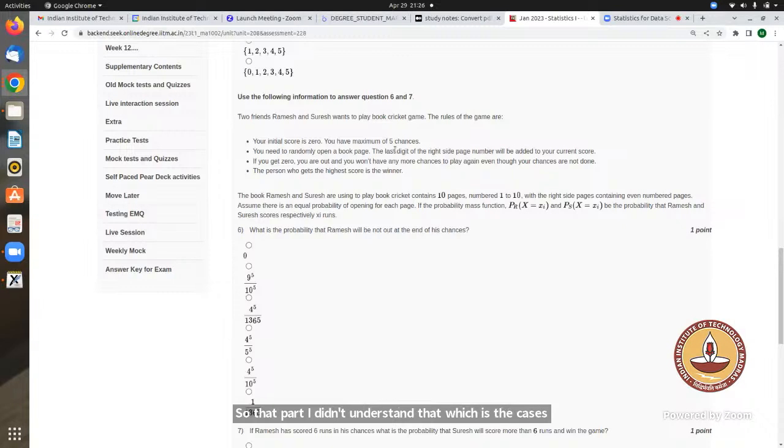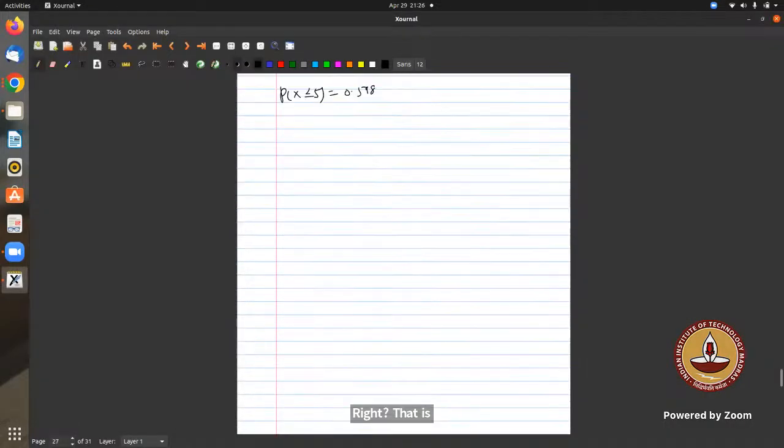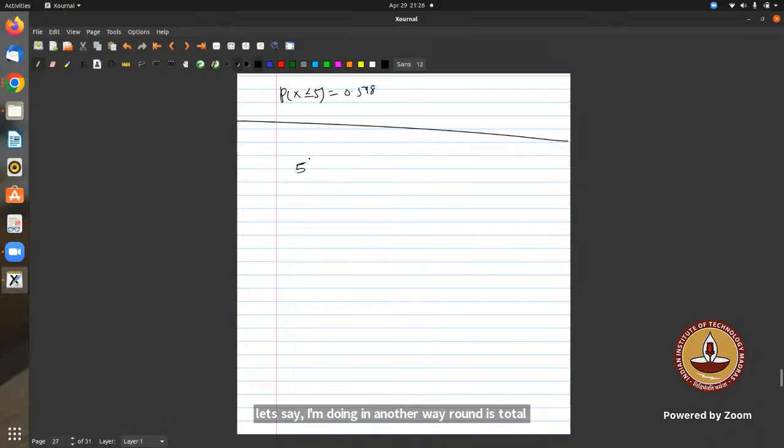See, if you do it both ways, you should have the same answer, right? Correct, you agree? Yes, sir. So let's say I'm doing it another way around: the total number of ways. How many total number of ways are there to play this game? I think it is 1365 or something. Why 1365? No, that's the total.